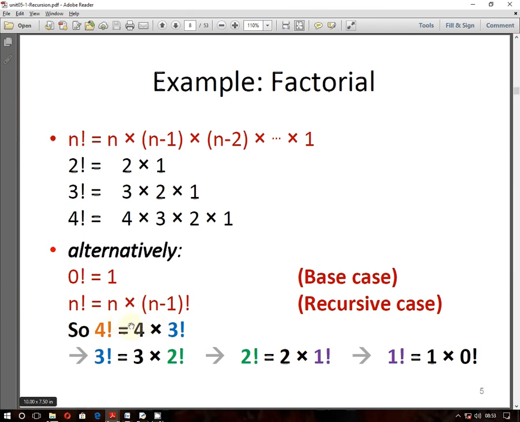Do check this one once again. Factorial of n is equal to n into factorial of n minus 1. What is the n? n is the value of that factorial, or n is the value of this calling function. And what is this n minus 1? It is the value of the same calling function, but it is being reduced by 1. Why 1? Because it is a recursive function.